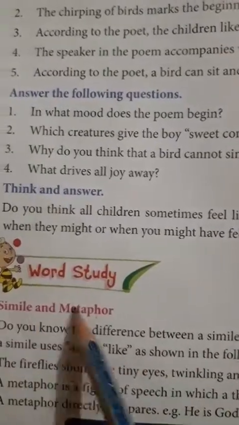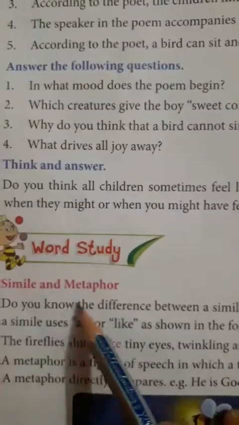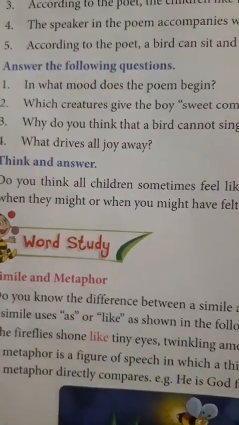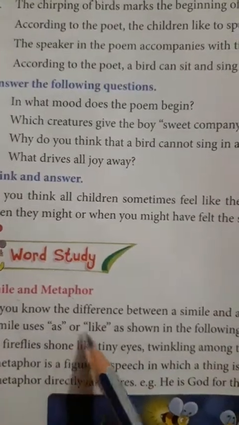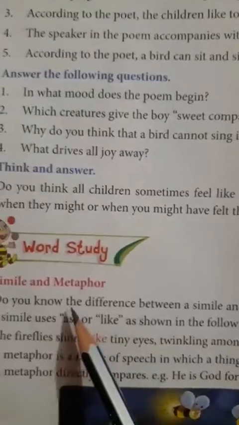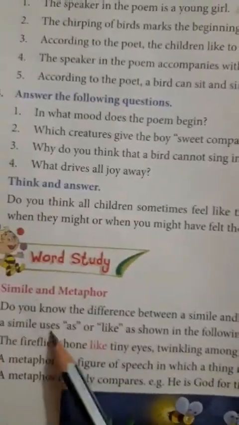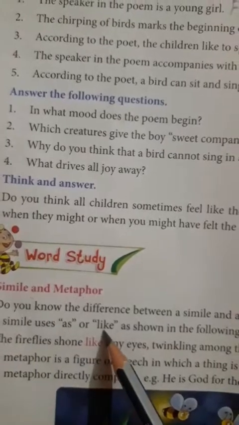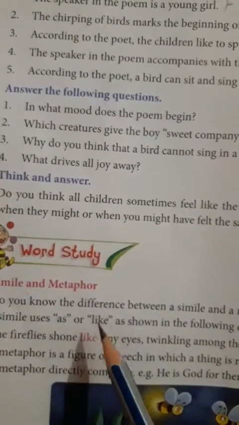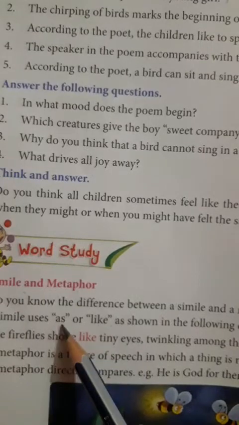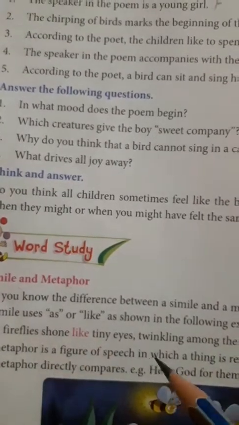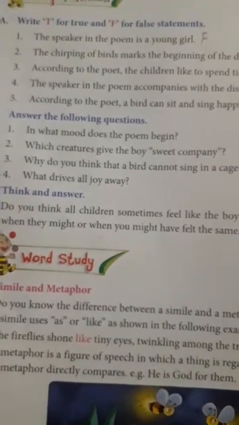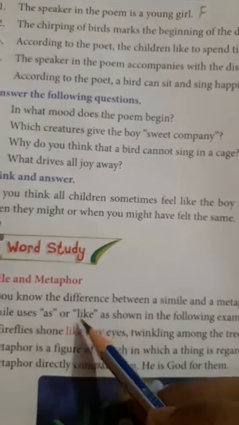Actually, simile and metaphor both are used for comparison. Both make comparisons. A simile uses the word as or like for doing the comparison. If it is a simile, then definitely you will find the word as or like. Just take the example, as busy as a bee.